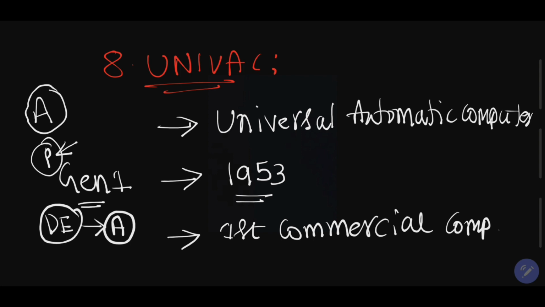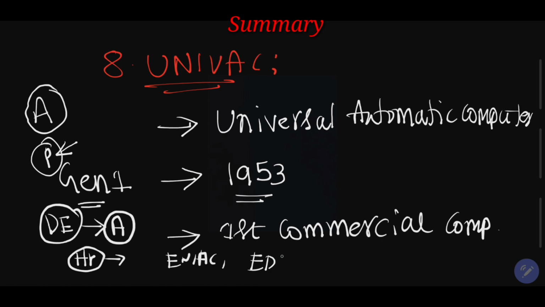The next one comes under Hollerith punch cards. Punch cards are used to process data, and this data was used in accounting for business purposes. The first computer we can call ENIAC, the first digital computer. Next is EDSAC, the first storage computer. And UNIVAC is the first universal automatic computer, and it is the first commercial computer.